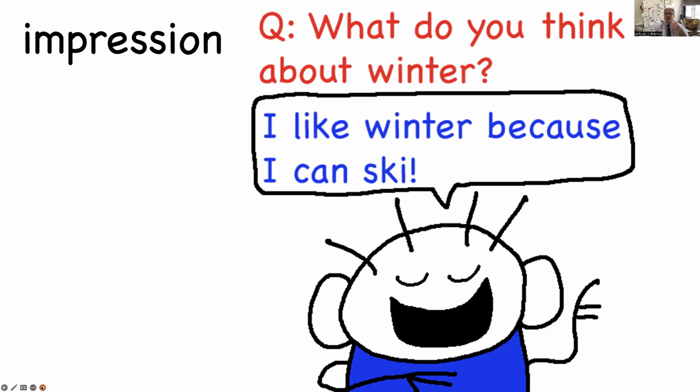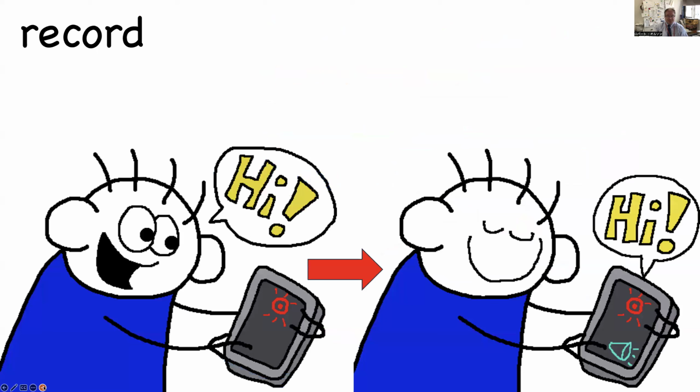Next one, impression. Impression is what you think of something, your image of something. For example, the question is, what do you think about winter? This person says, I like winter because I can ski. So they have a good impression of winter. My impression of Tene is very good. I like Tene. Okay, good. So impression.